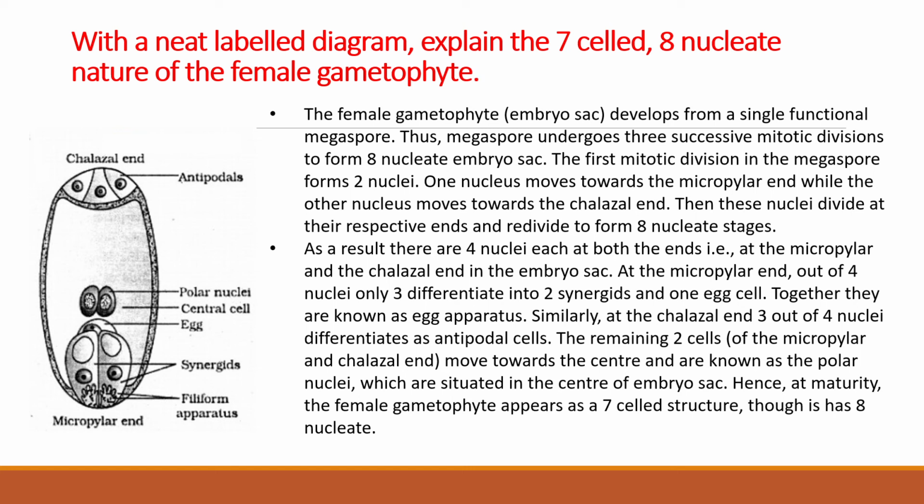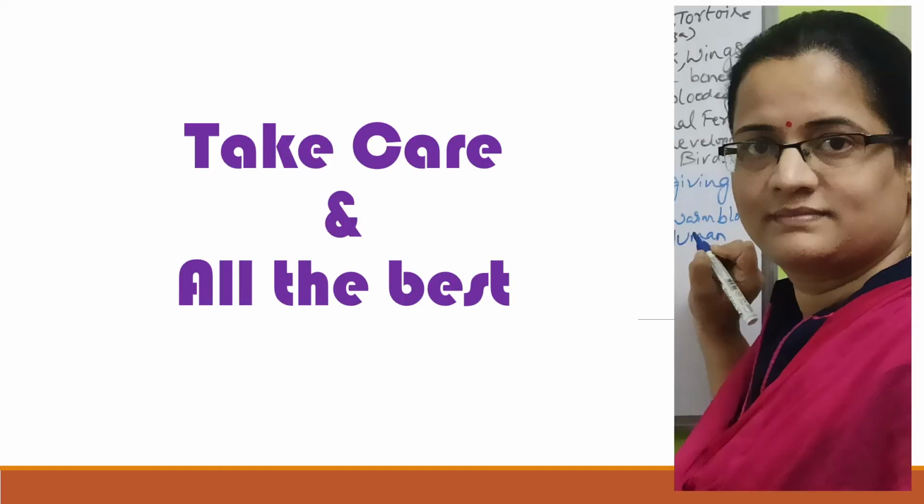The remaining 2 nuclei, one from the micropylar and one from the chalazal end, move towards the center and are known as polar nuclei, which are situated in the center of the embryo sac. Hence, at maturity, the female gametophyte appears as a 7-celled structure, though it is 8-nucleate. So with this, I conclude everything.